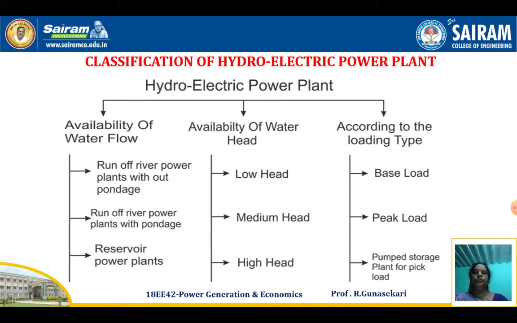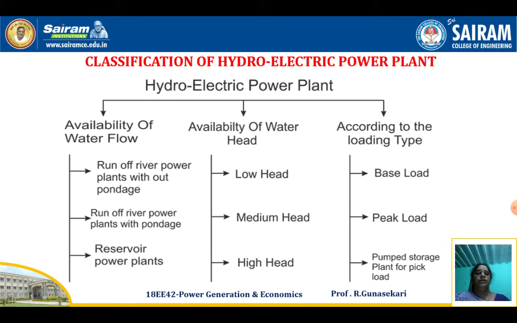Availability of water flow regulation. The hydroelectric power plants are classified as run-off river power plant without pondage, run-off river power plants with pondage, and reservoir power plants. Then hydroelectric power plants are classified according to the availability of water head: low head power plant, medium head power plant, high head power plant.